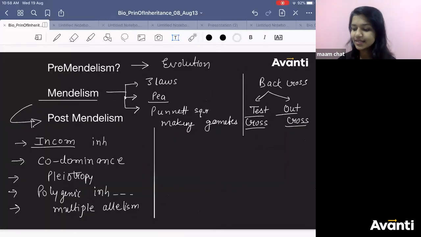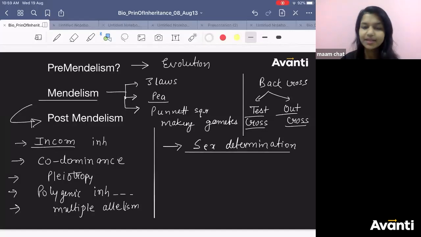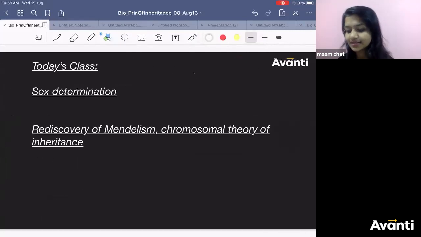So these are the things which we have learned, right? Mendelism, post-Mendelism. In yesterday's class, what we had learned? Sex determination. Only one thing we had discussed, right? Chromosomal mechanism of sex determination. That is what we had discussed in yesterday's class. So the same thing we will be learning today also.